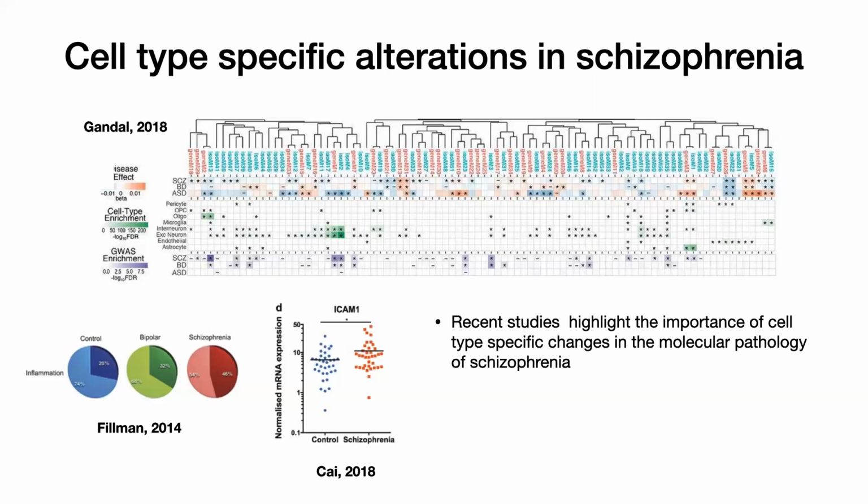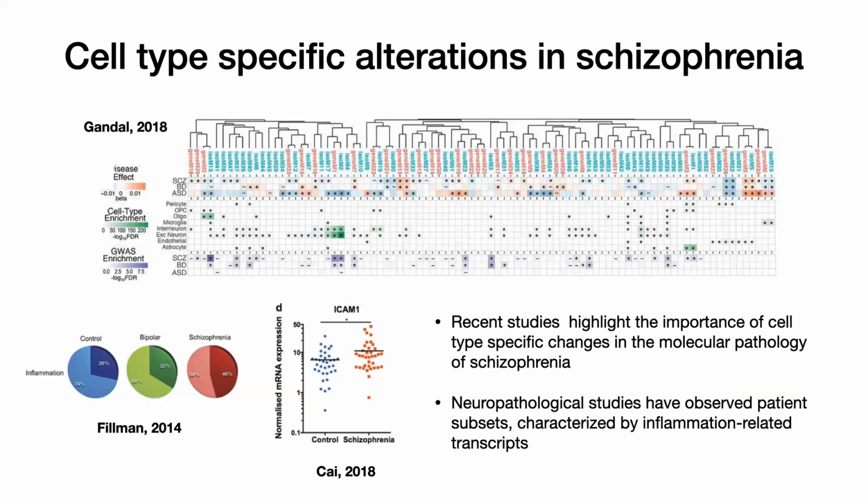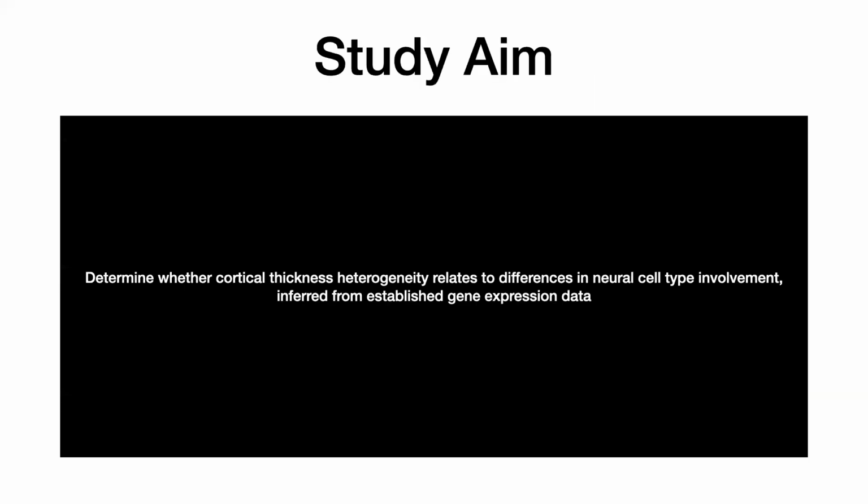So just to summarize, this should highlight the importance of cell type specific changes in the molecular pathology that characterizes schizophrenia, as well as particular patient subsets that might be characterized by particular cellular processes, for example, inflammation-related transcripts. So based on this previous evidence, we aim to determine whether cortical thickness heterogeneity relates to differences in neural cell type involvement as inferred from established gene expression data from the Allen Human Brain Atlas.